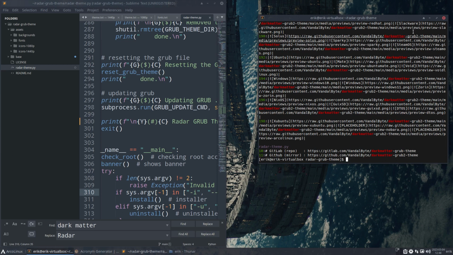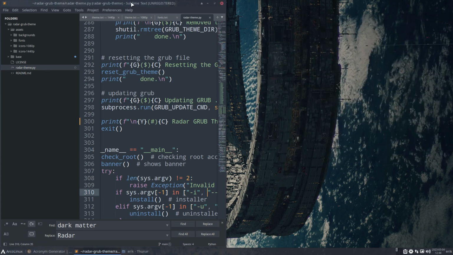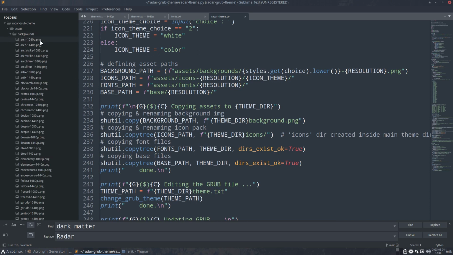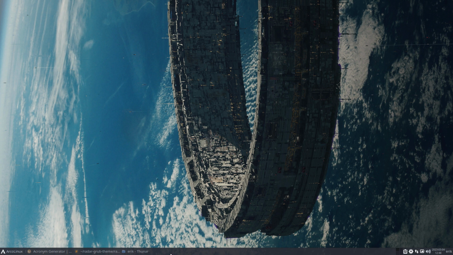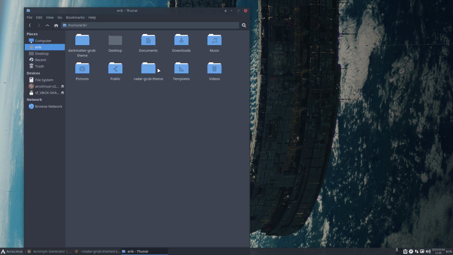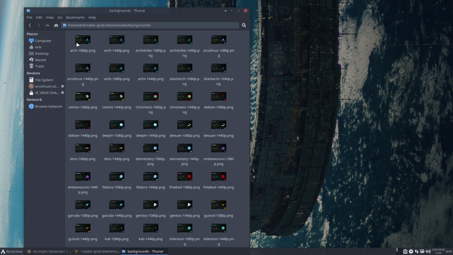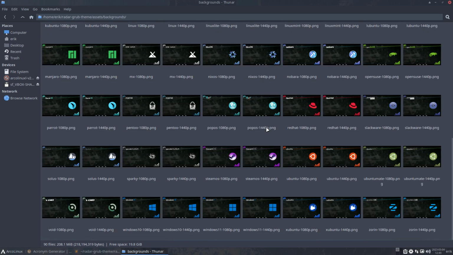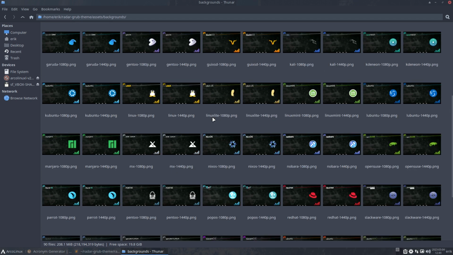Like I said, again, all credits to this guy. But I've made something for me. So the icons and all that can stay. It's the wallpaper that maybe we should have a look at. So I'm going to open Thunar, radar, assets, backgrounds, and I'm gonna look. So this is the look. Now I need to find a nice wallpaper, right? I need to have a nice wallpaper. And I'm gonna change one thing. That's the ArcoLinux.